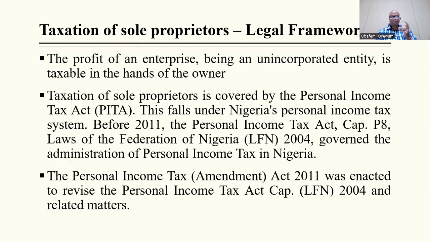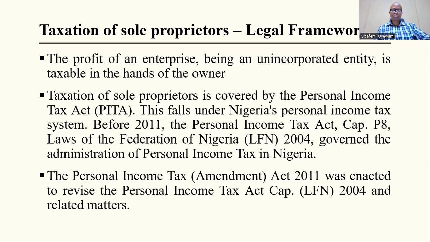Now let's look at the legal framework. The profit of an enterprise, being an unincorporated entity, is taxable in the hands of the owner. So because it's unincorporated, every profit is taxable in the hands of the owner.